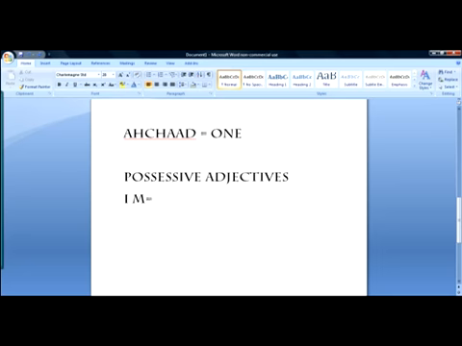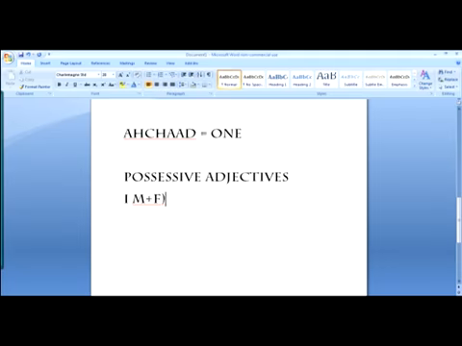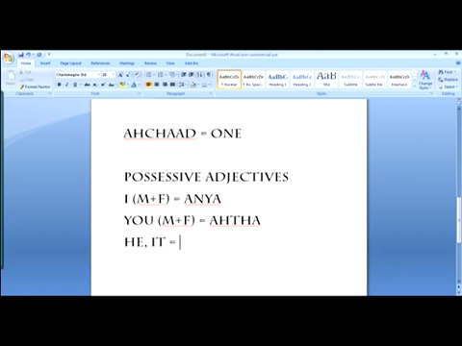Let me put this in parentheses just to separate it from the I at the beginning. I, male or female, is Anya. You, male or female, is Atha. He or it is Hawa'a.